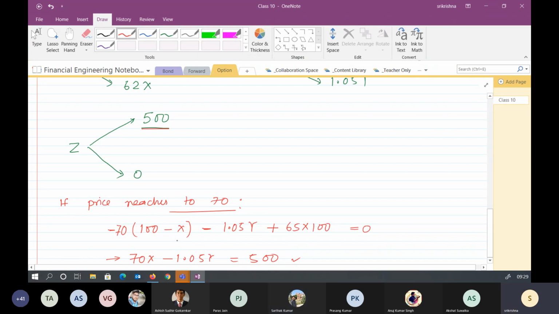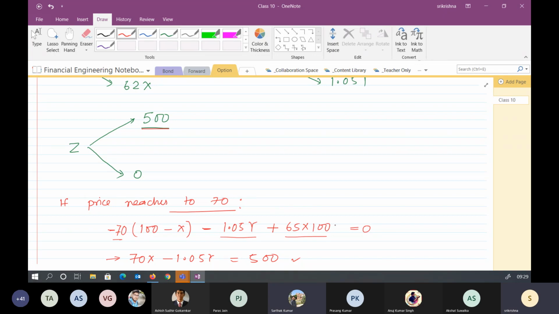And at the exchange rate 70, because we are buying, we have minus 70 times 100 minus X. This is the amount we have to pay back to the loan, and this is the amount we will receive from Ashish. Is it okay?